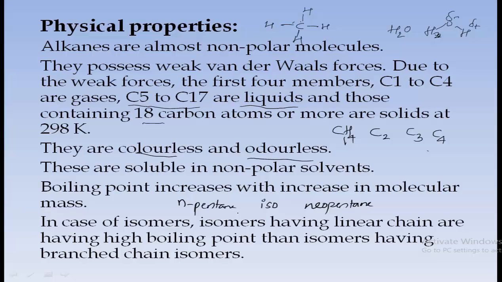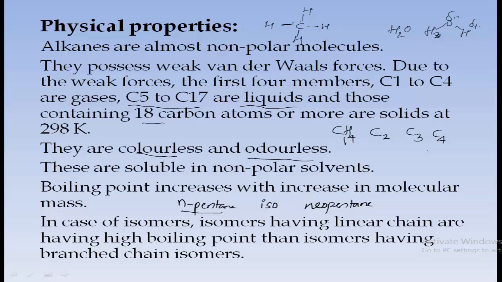The straight chain or linear chain isomer has the higher boiling point. Why? Because the attractive forces are stronger in case of a linear chain, and thus normal pentane, since it has a linear chain, has a high boiling point than iso and neopentane.